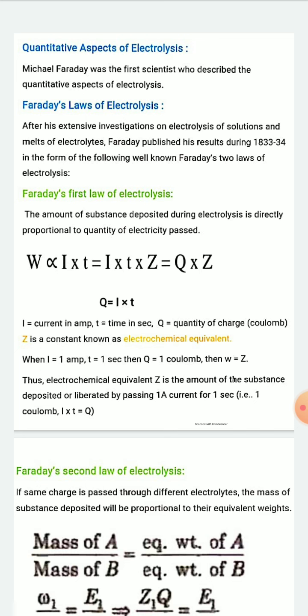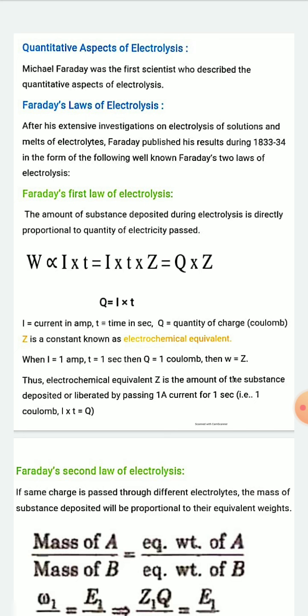Just check the council website, download it, and see which topics are excluded from the syllabus for your 2021 board exam.